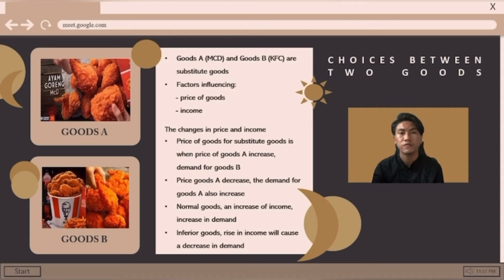Meanwhile, income refers to consumer income. Consumers with different amounts of income will spend their income differently. Given the pricing of various goods, consumers choose the amounts of these commodities based on their purchasing power, as well as their taste and preference.